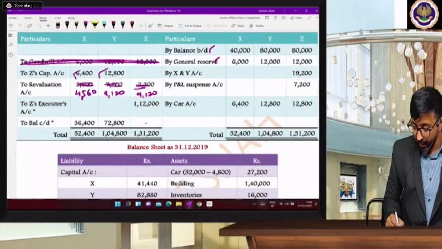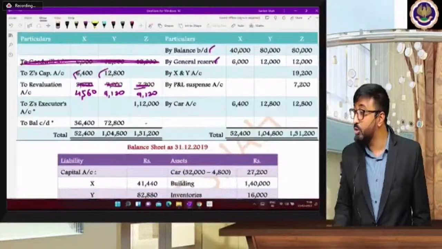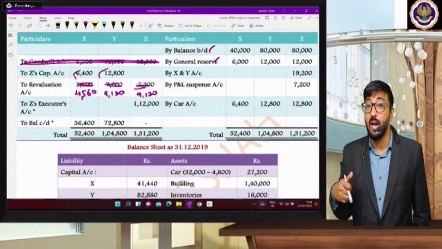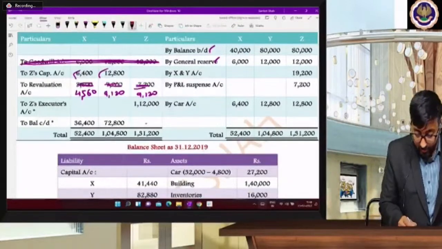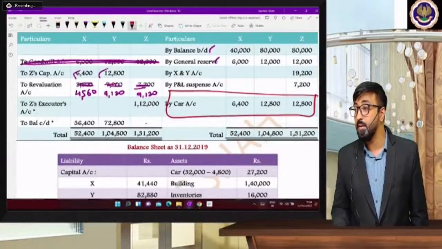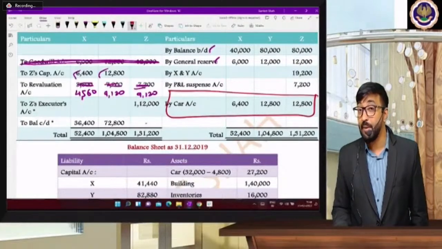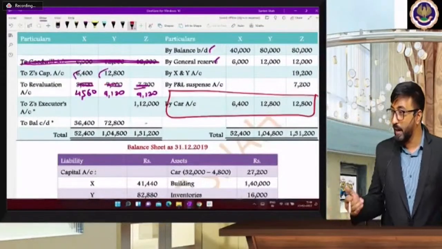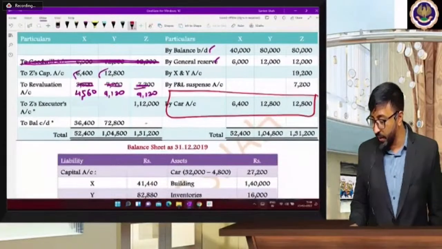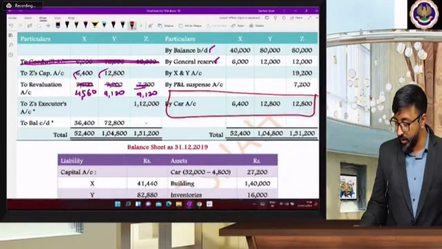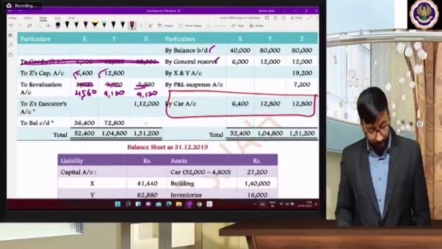And now by car 32,000 you have to bring in the books of accounts. So car account debit to P&L adjustment, and that P&L adjustment is transferred. Now this entry is very, very important. This entry by car, one effect is on the asset side and the second effect is on the capital account. Ultimately P&L adjustment account is transferred to capital. So car account debit to partners' capital, 32,000. In which ratio will you divide it? In the old ratio. So 32,000 divided by 5 into 1 is equal to 6,400, 2 is equal to 12,800, and the last one 12,800.